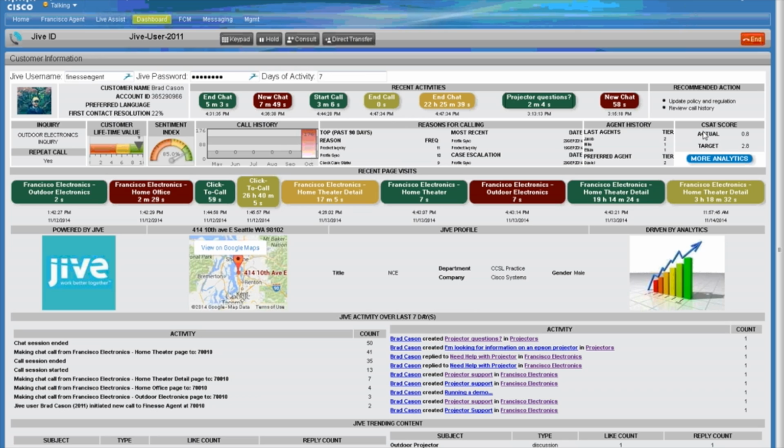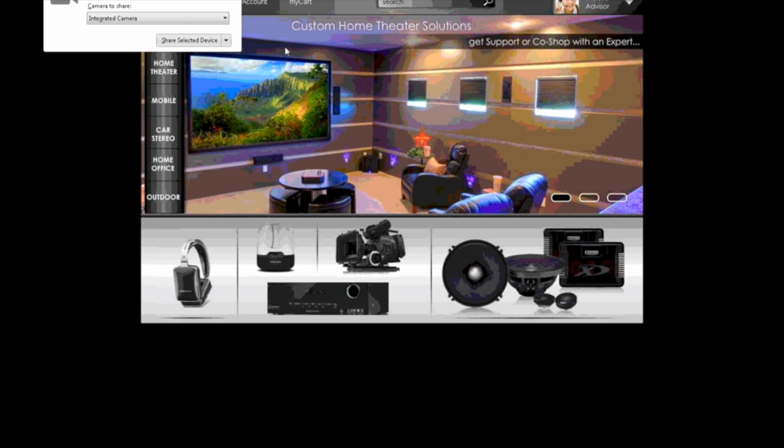Just below that, I get some information regarding the pages that Brad has visited in his browser. And once again, it's very similar to recent activities. I get oldest pages on the left, moving to newest pages on the right. So for example, if I wanted to see the actual page that Brad was on when he initiated the chat, I could click on this button, and this is the page that comes up, which is the page that Brad was on when he initiated the chat.